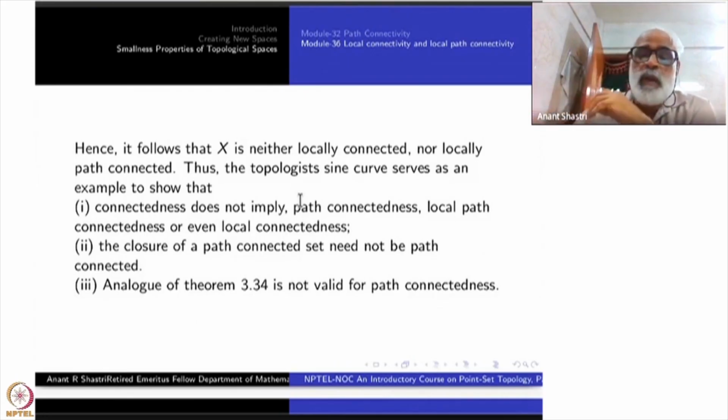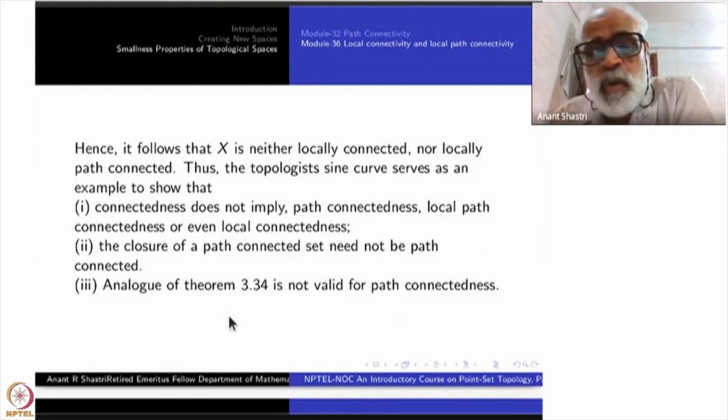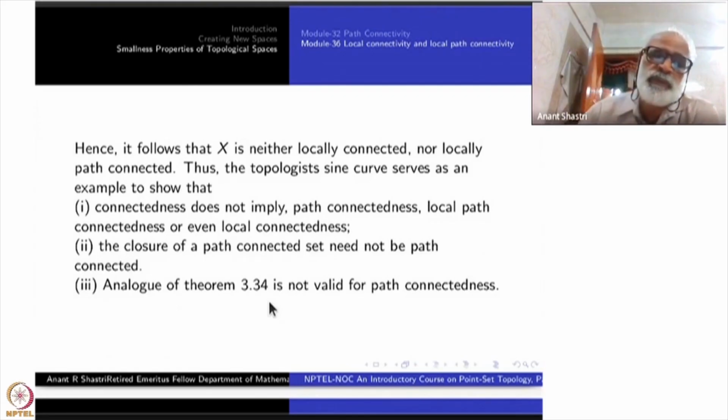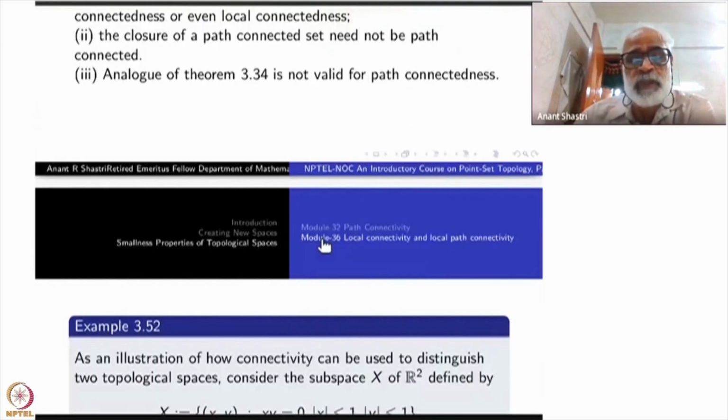So finally, the theorem 3.4 is not valid for path connectedness. What was 3.4? 3.4 said that if the bottom space is connected and the fibers of a quotient map are connected, then the top space is connected. So if connectedness is replaced by path connectedness everywhere, the theorem as such is false. So that is the meaning of this one. So all these things we have seen.